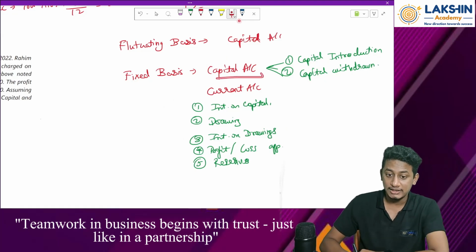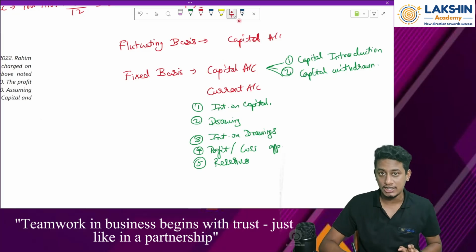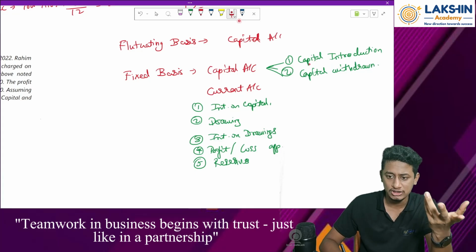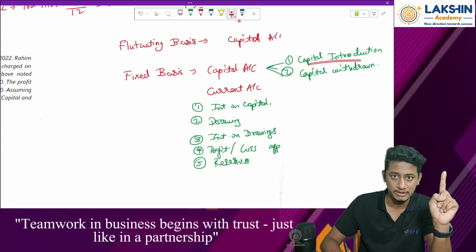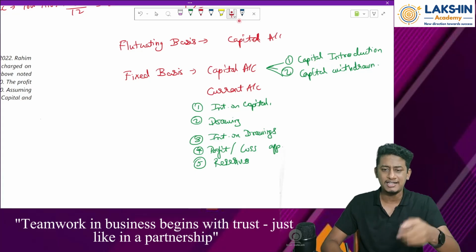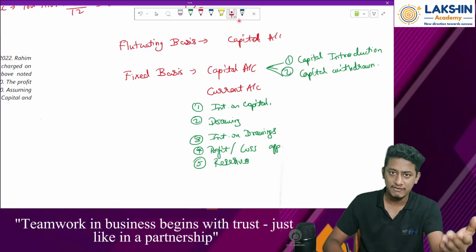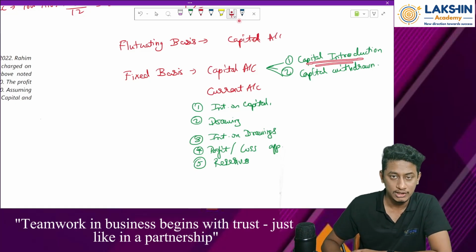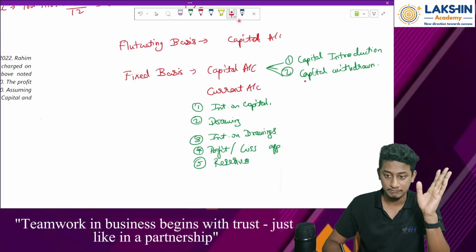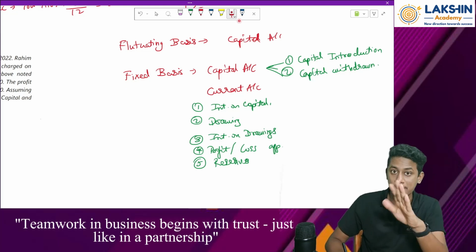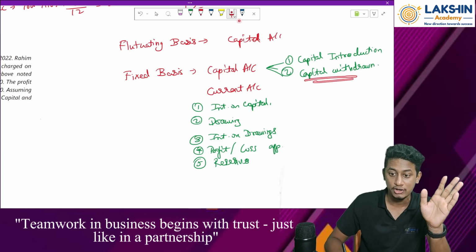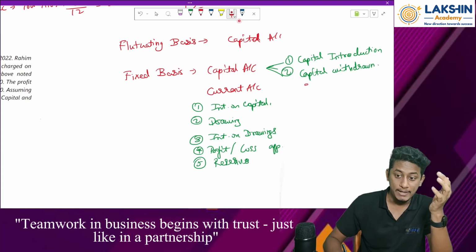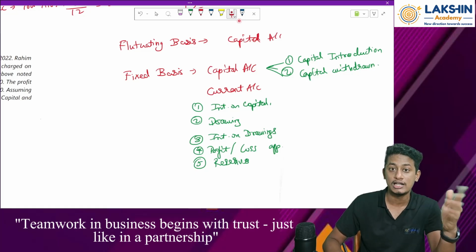Because of this, the capital won't change regularly. See, whenever I introduce or withdraw capital, will that be on a recurring basis? No, because capital will be introduced at once in the beginning of the business. And if there is a requirement, let's say after 5 years, 6 years, more capital is required for expansion or adding any more activities, then I will introduce more capital, right? So it is a non-recurring activity. Same goes for capital withdrawn. I won't be withdrawing capital on a regular basis. I will withdraw it on a non-recurring basis. Because of that, my capital figures won't change regularly.